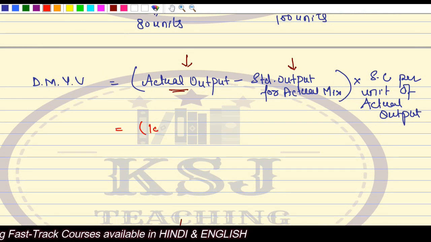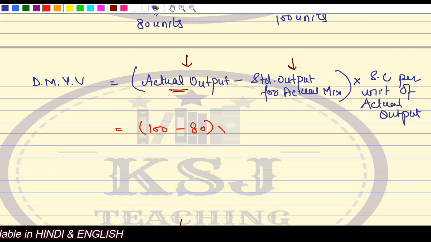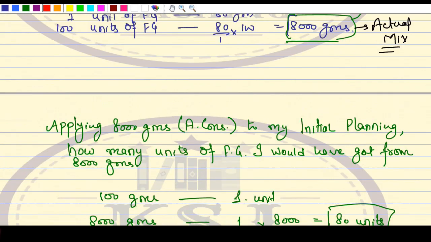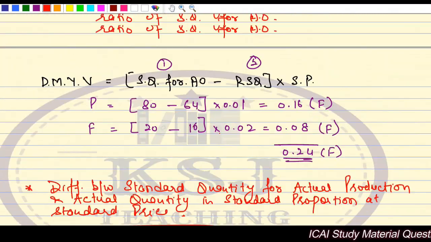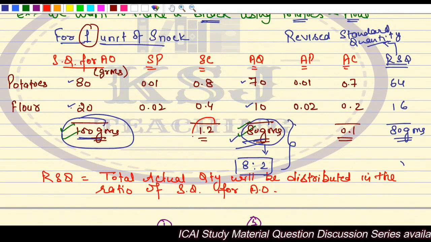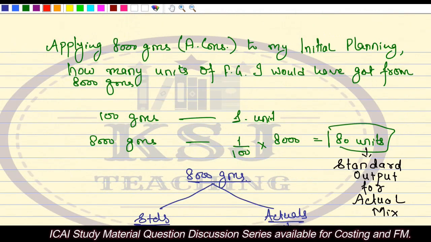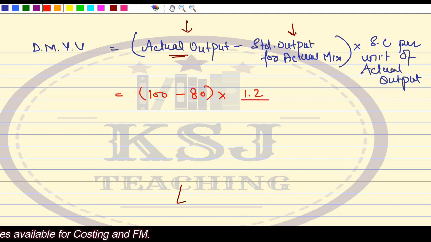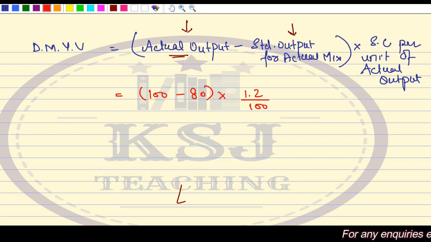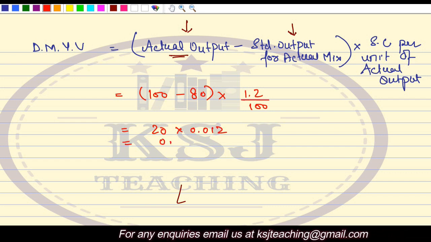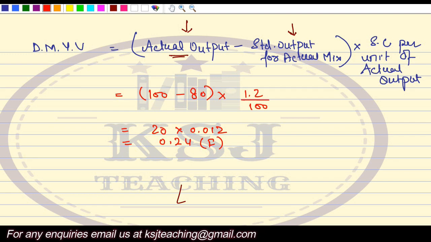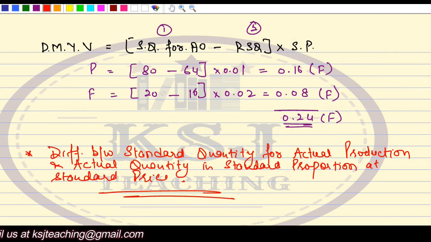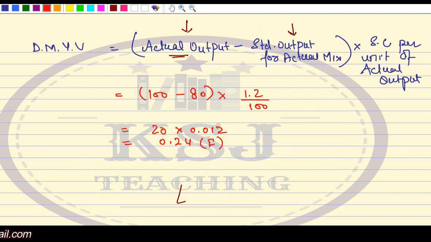What is actual output? 100 minus 80. Now what is standard cost per unit of actual output? Your total standard cost in this case from the table is 1.2. So standard cost 1.2 divided by actual output, which is 100, gives 0.012. So this will be 20 multiplied by 0.012, which is 0.24 favorable. Is the answer matching? Yes, 0.24 favorable.